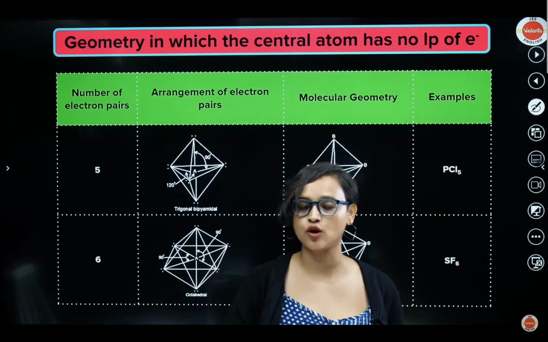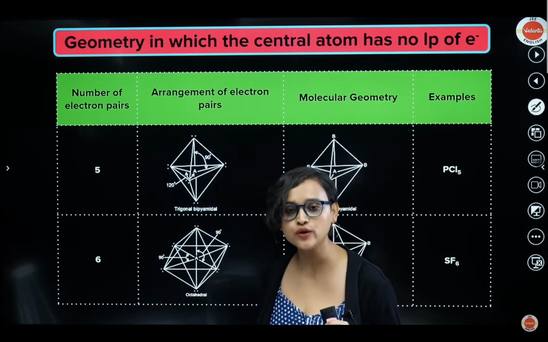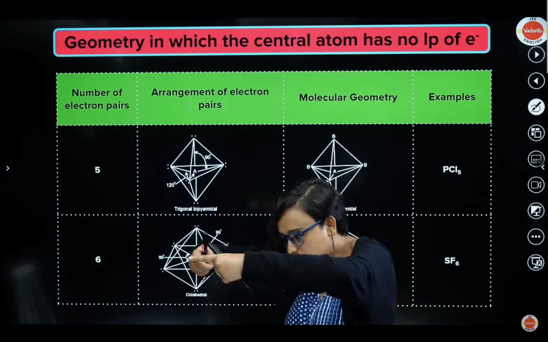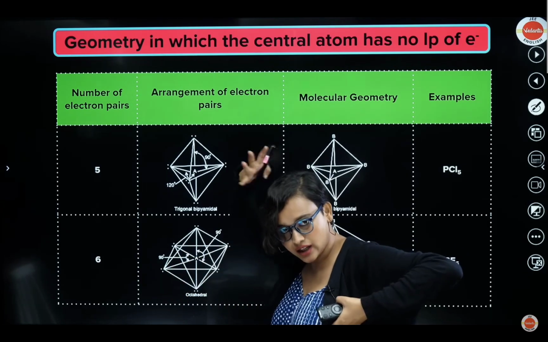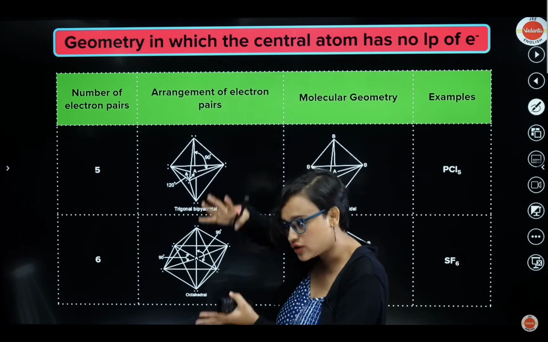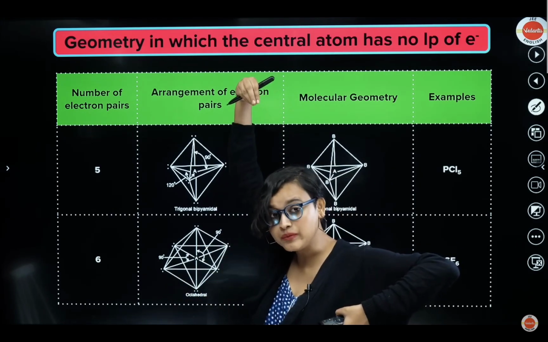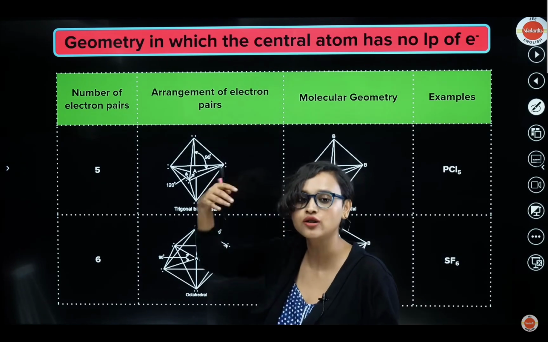Now you have 5 electron pairs. Now your shape becomes trigonal bipyramidal. That means in the plane you have a trigonal, with one pyramid on the top and one pyramid at the bottom. So, trigonal bipyramid. Imagine it: here is the trigonal plane, and there is a pyramid on the top and a pyramid at the bottom. So that's your bipyramidal.